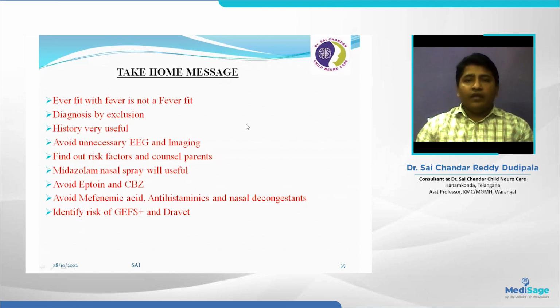So overall, for any febrile seizure or simple febrile seizure, there are two things. One is to try to find out other causes of the seizures. The second thing is proper counseling of the patient about the major and minor risk factors, the risk of epilepsy, and the risk factors for recurrence of further febrile seizures. These 4 points we are going to discuss with the parents before advising any intermittent or chronic therapy. So this is all about the febrile seizures. Thank you.